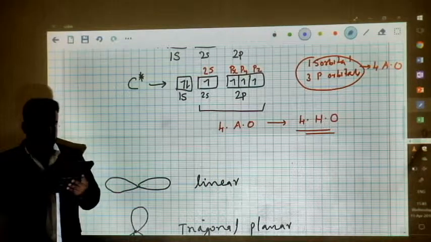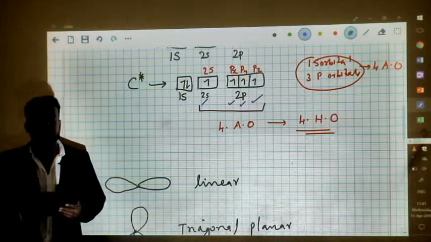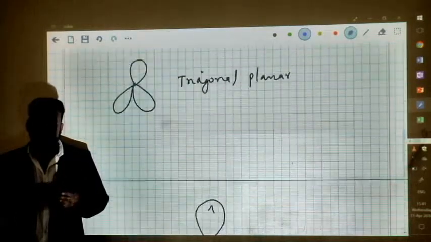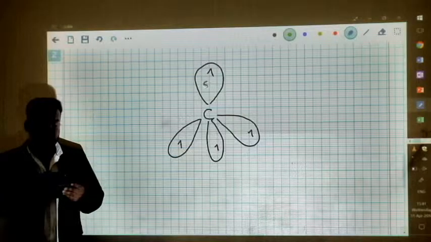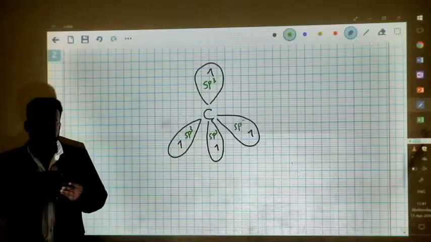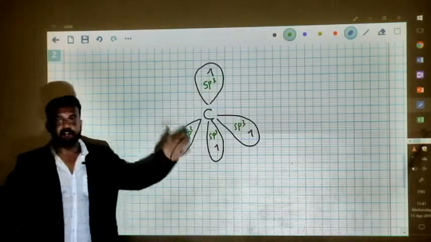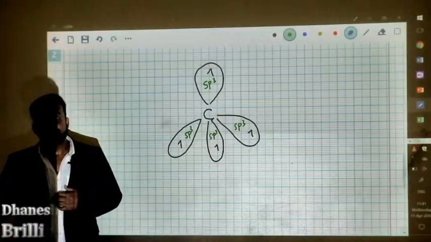As you can see, each of these atomic orbitals had single electrons before hybridization. Even after hybridization, those electrons remain there, and we can call these individual hybrid orbitals the sp3 hybrid orbitals. So there are a total of 4 sp3 hybrid orbitals, and each of them has one electron.